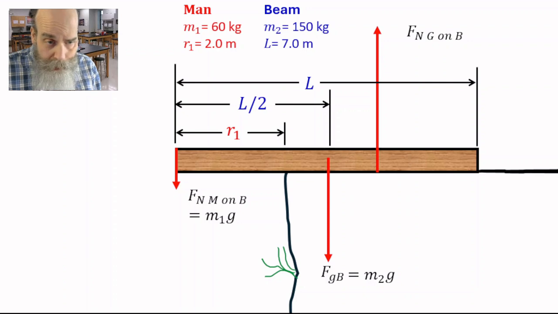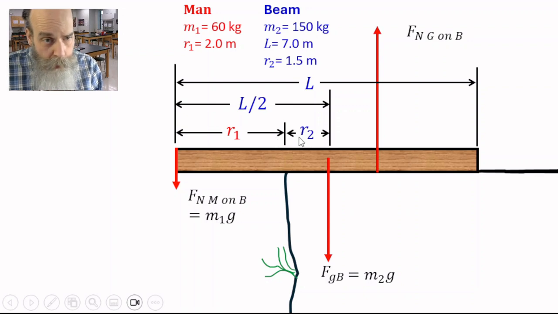For this experiment, the beam overhangs the edge of the cliff by 2.0 meters. As shown here, R1 is 2.0 meters. And if that's the case, then R2, the distance from the edge of the cliff to where the force of gravity is applied, is 1.5 meters. R1 plus R2 equals L over 2. So 2 plus 1.5 is 3.5, which is 7 over 2.